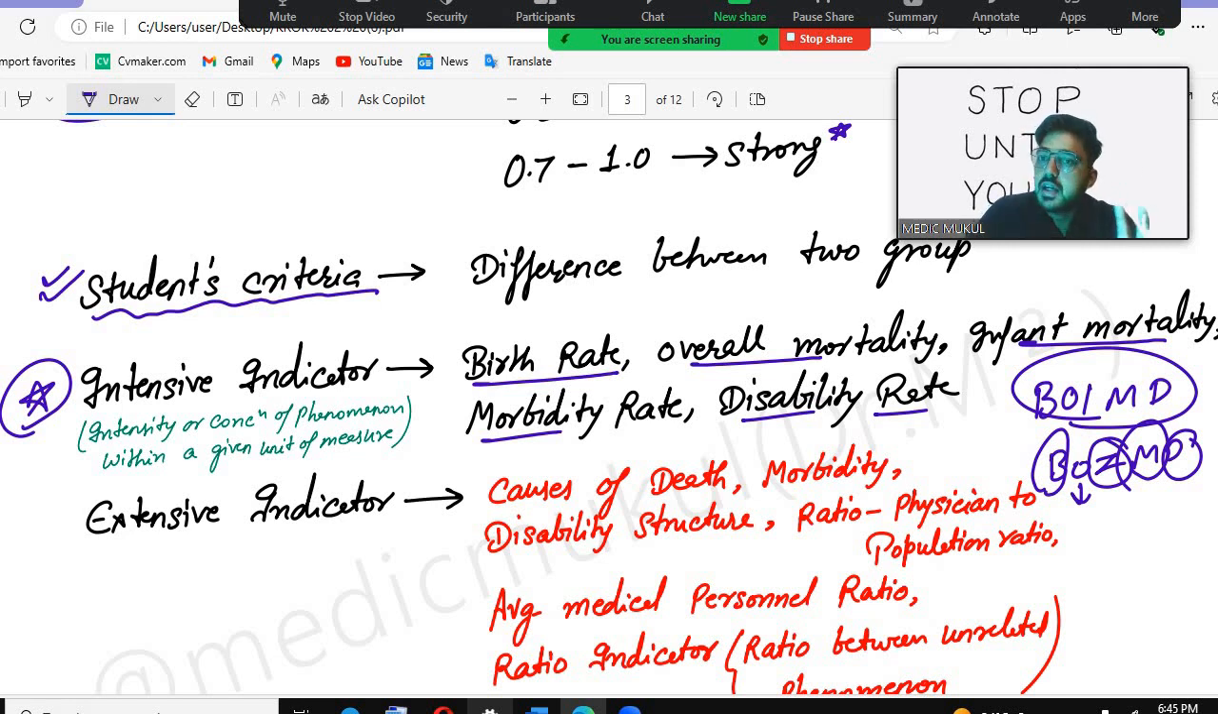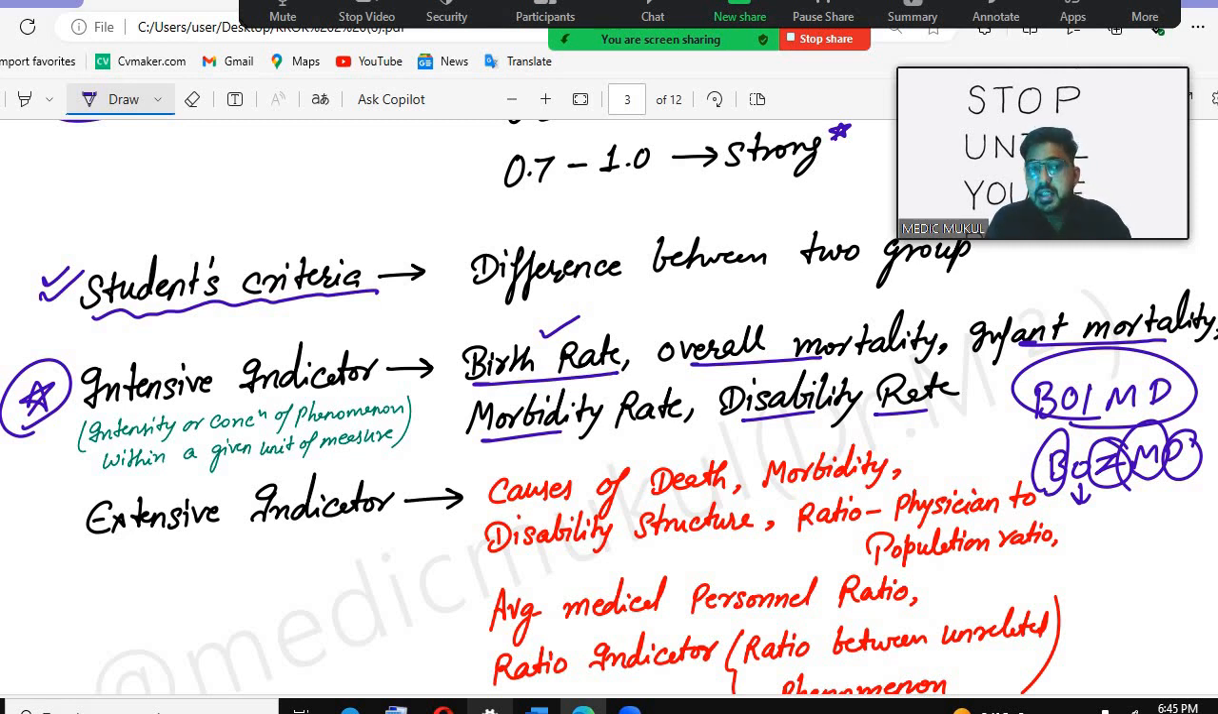Now let us know the definition of intensive indicator. It is the intensity or concentration of a phenomenon within a given unit of measure, like for example the birth rate, when calculating the birth rate: total number of births in the total population, multiplied by 1000.